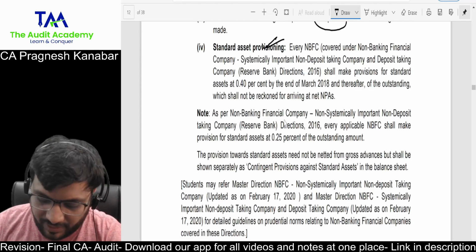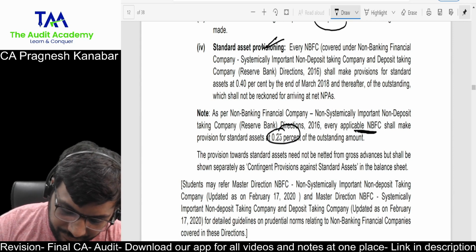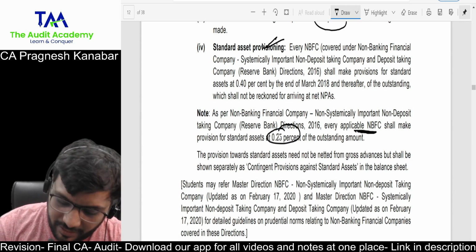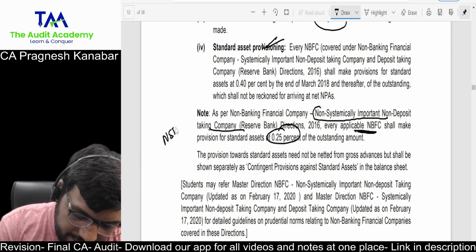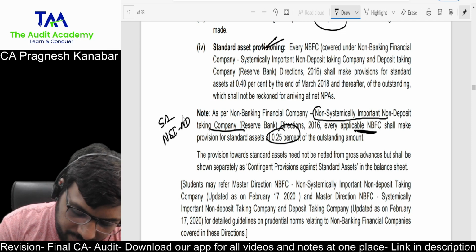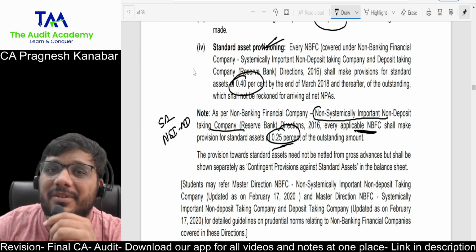Standard asset provisioning for every applicable NBFC: 0.25%. No, it is for non-systemically important non-deposit taking NBFC, NBFC-NSIND, standard asset 0.25%. Otherwise, it is 0.4%. 0.4% is very much similar to banks.